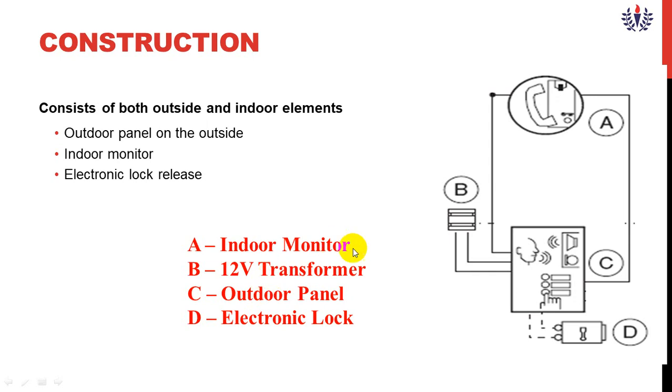You know the basics of transformer: it is a static device which transfers electric energy from one circuit to another. The transformer supplies the outdoor panel as well as the indoor panel, and both panels can be accessed at a time with a voltage of 12 volt line.